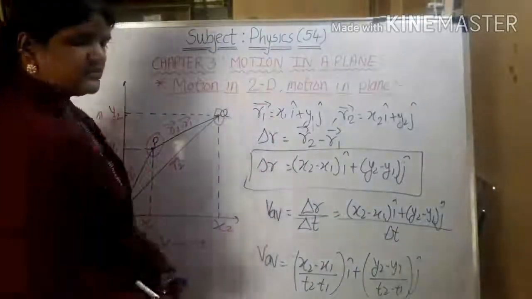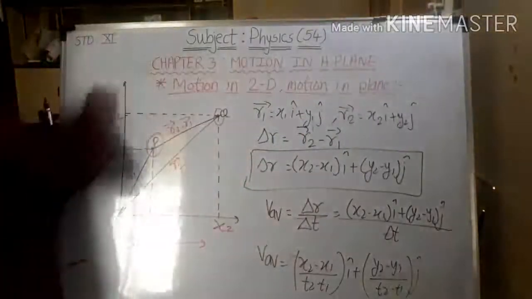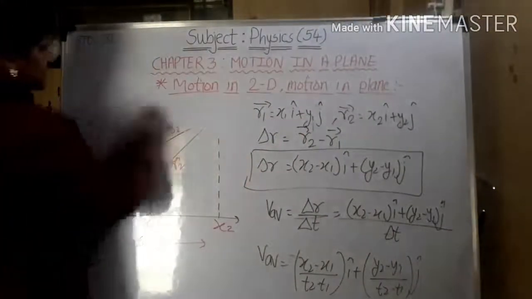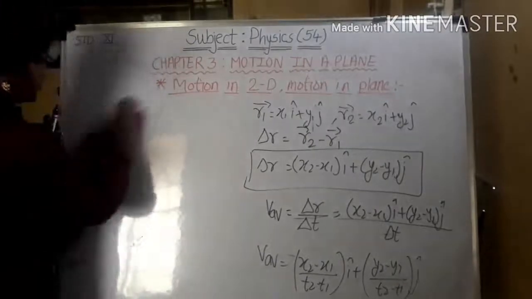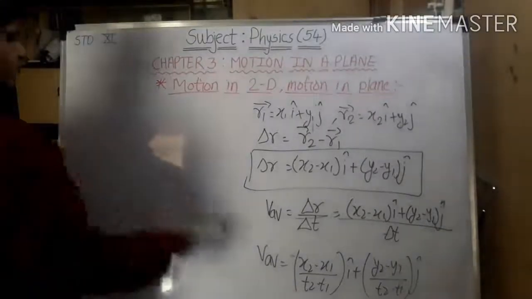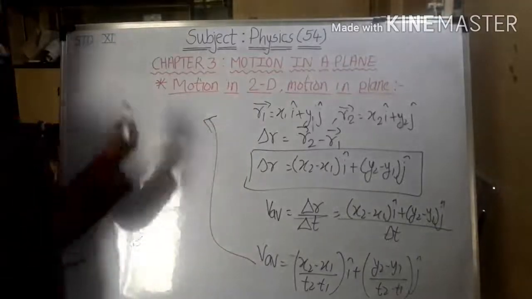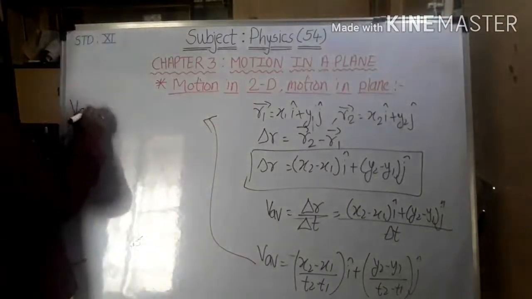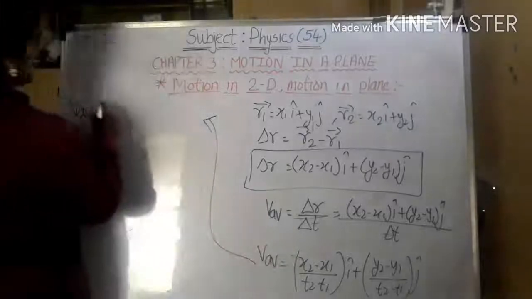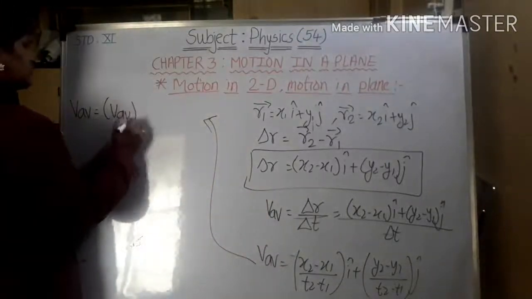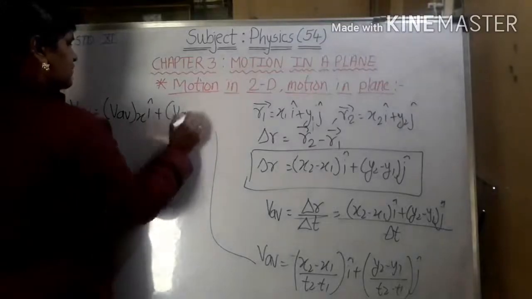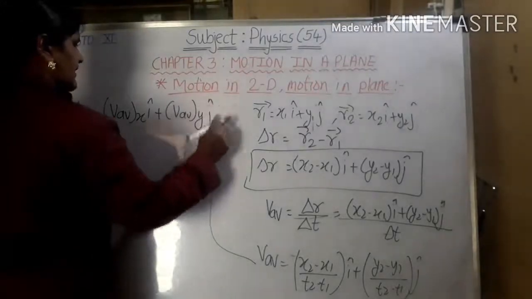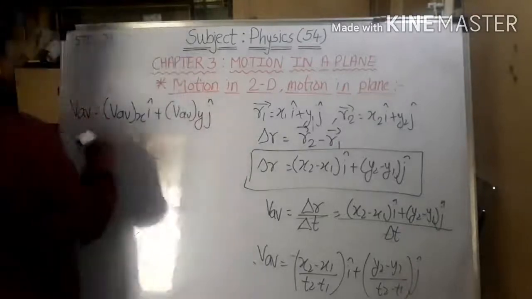So I can write this equation as V average for x, and second one is V average for y. So did you get this?